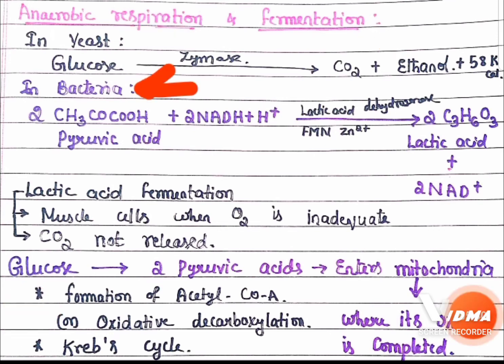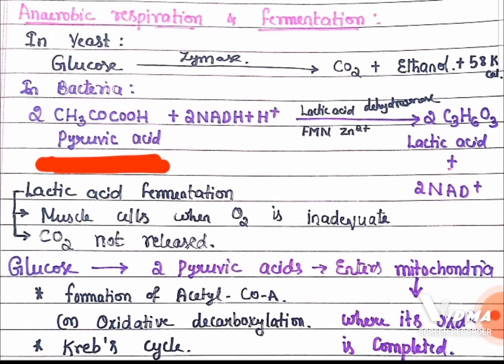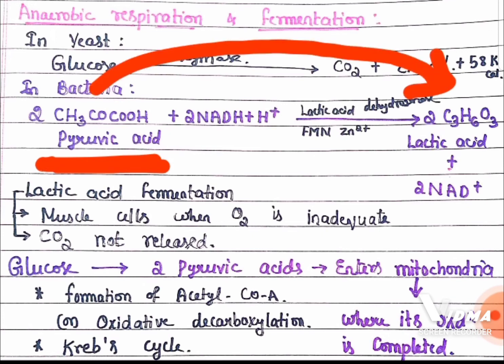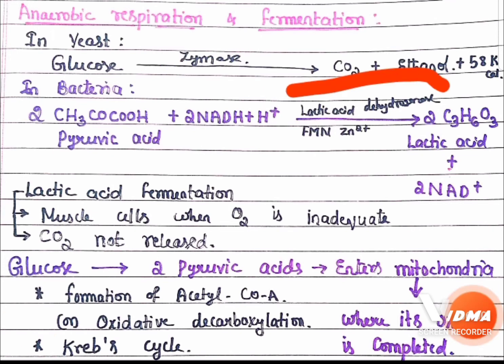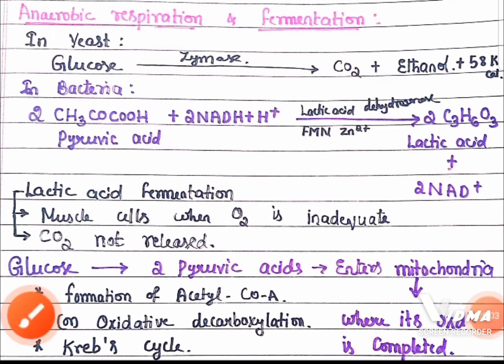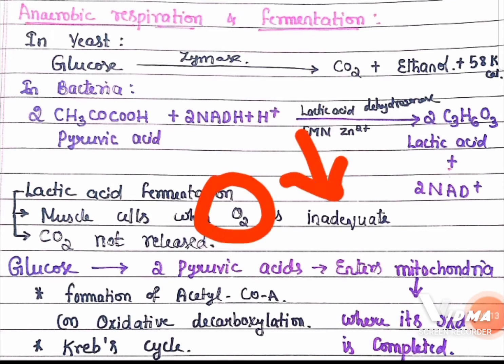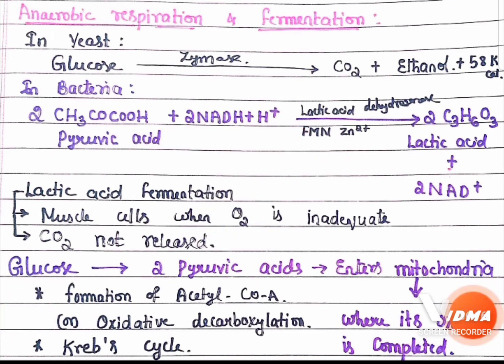Whereas in bacteria, we find lactic acid fermentation, as well as in our muscle cells. In lactic acid fermentation, in glycolysis, glucose converts to pyruvic acid. That pyruvic acid further converts to lactic acid in the presence of the enzyme lactic acid dehydrogenase. The same process occurs in our muscle cells also, when oxygen is inadequate.